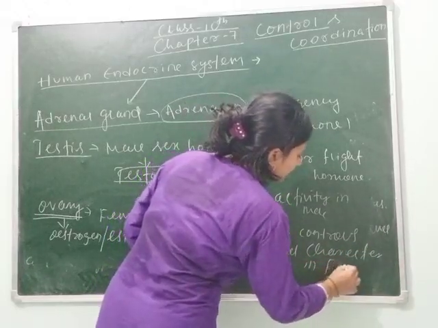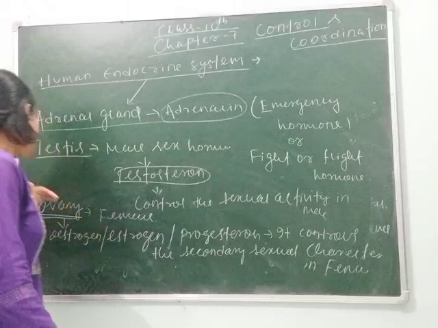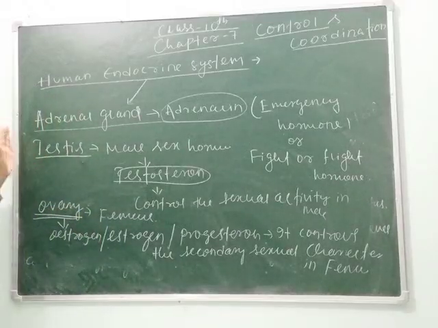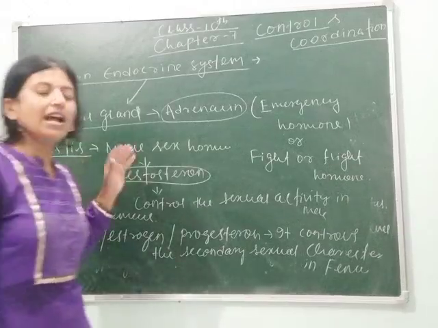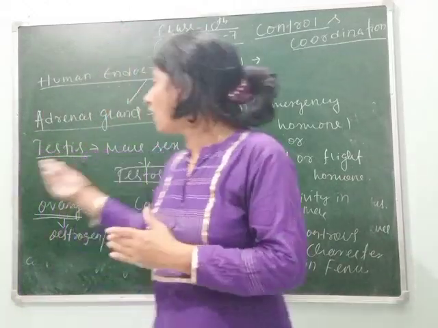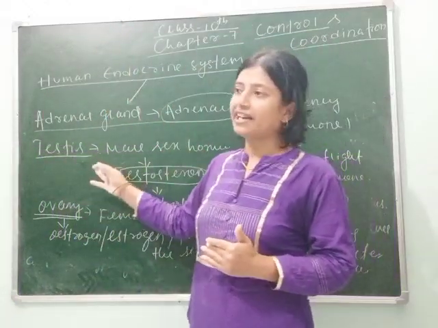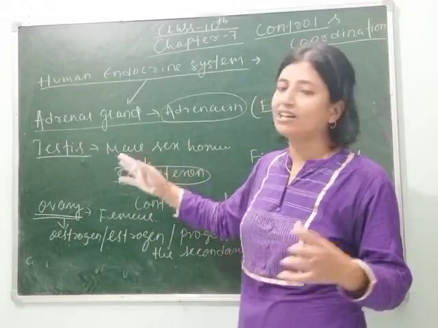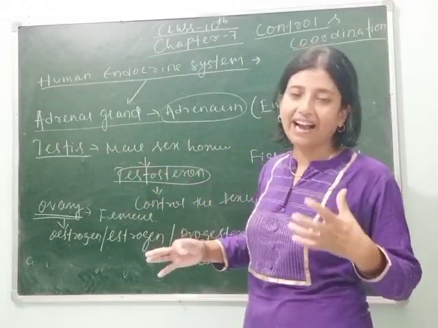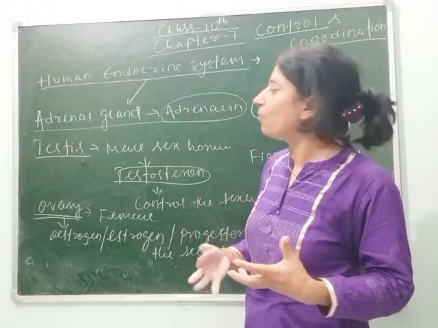Dear students, so this is all about your human endocrine system, and these are the different glands, and here you know how they act as the second coordinating organ of our body and control different activities that take place in our body.